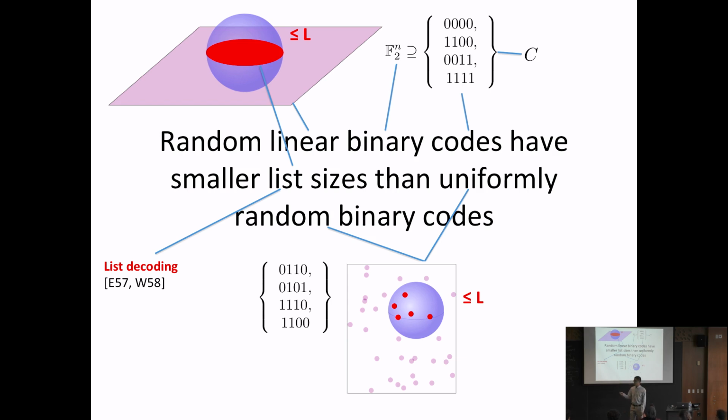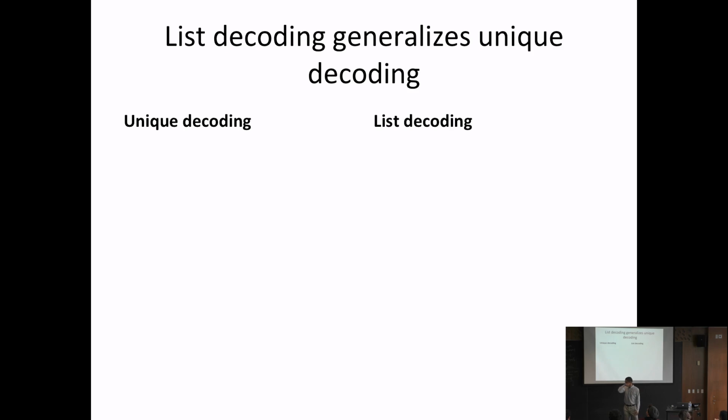Okay. So this is a talk about coding theory, but if you strip away all the coding theory terminology, it's really a talk about a math problem. So let me show you what that means. This title is saying random subspaces are in some sense less clustery than completely random sets of the same size. Now we'll see all this formally.